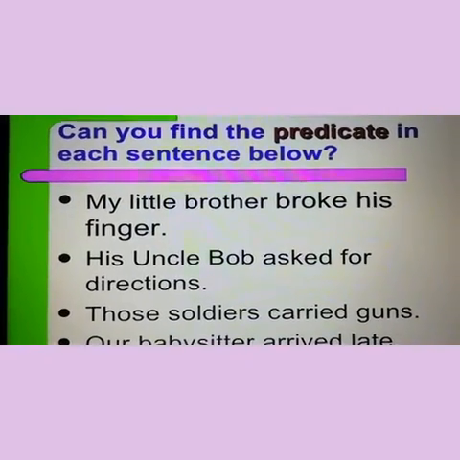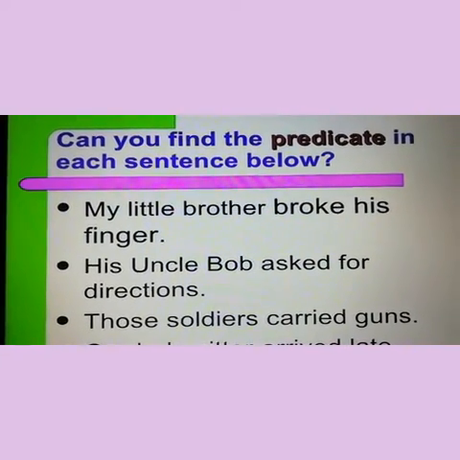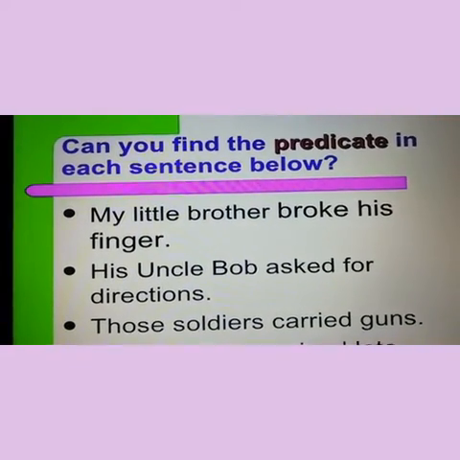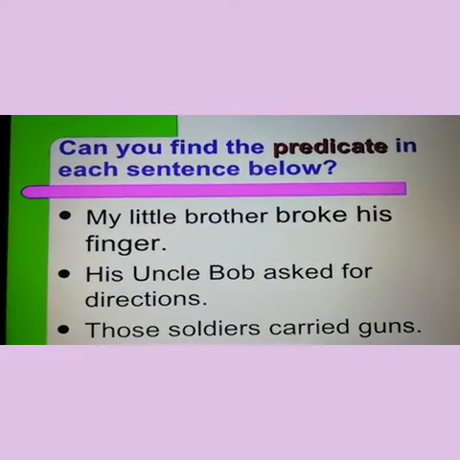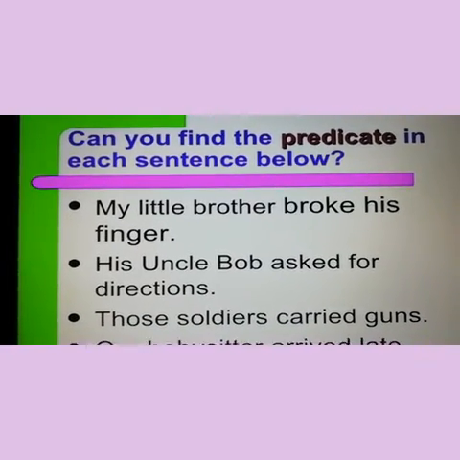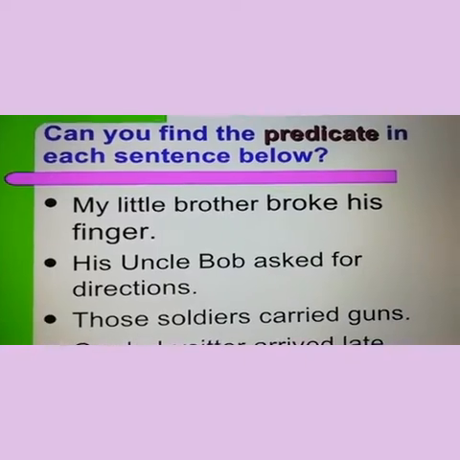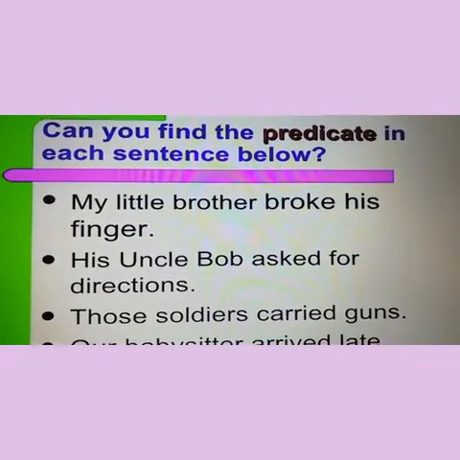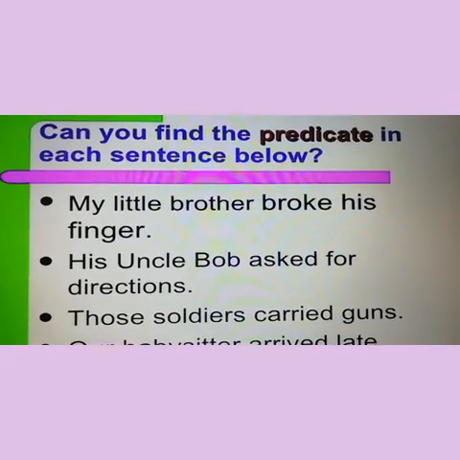I'll tell you why. Because, as I have told you, the predicate includes the action word or verb. So, what action has the little brother done? He has broken his finger. So, the predicate will be broke his finger. Let's move to the second sentence.